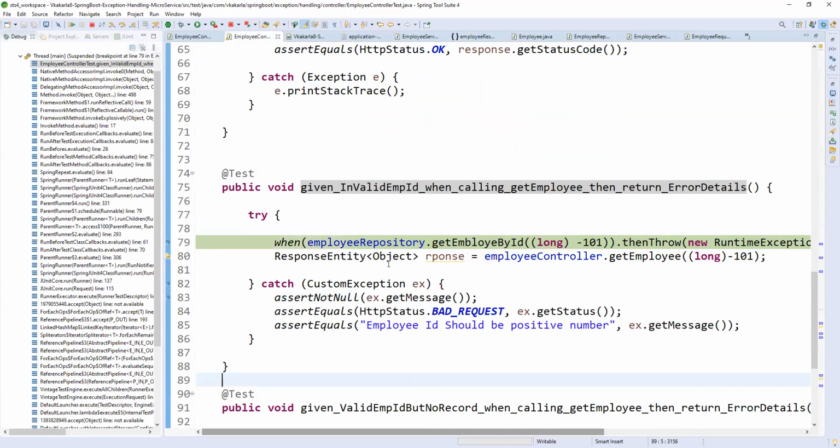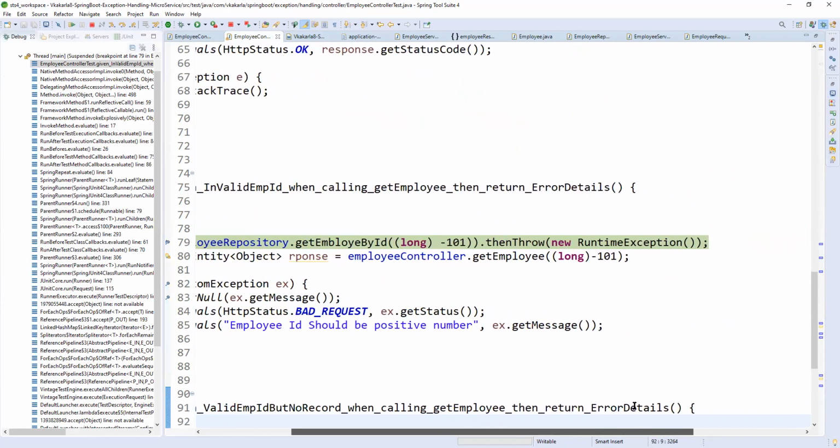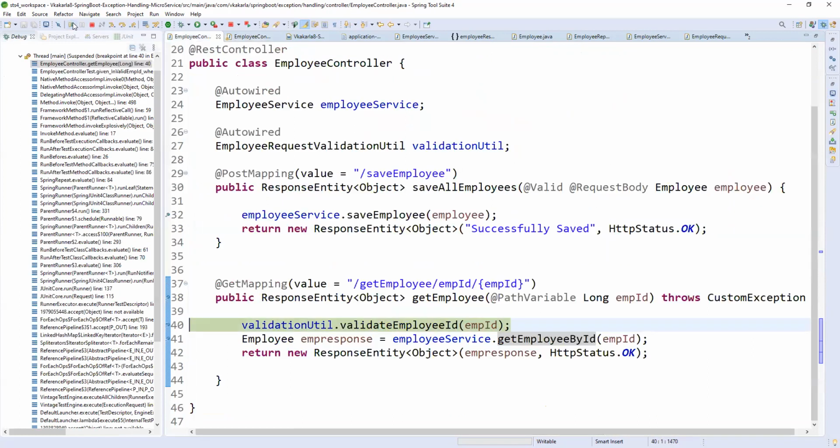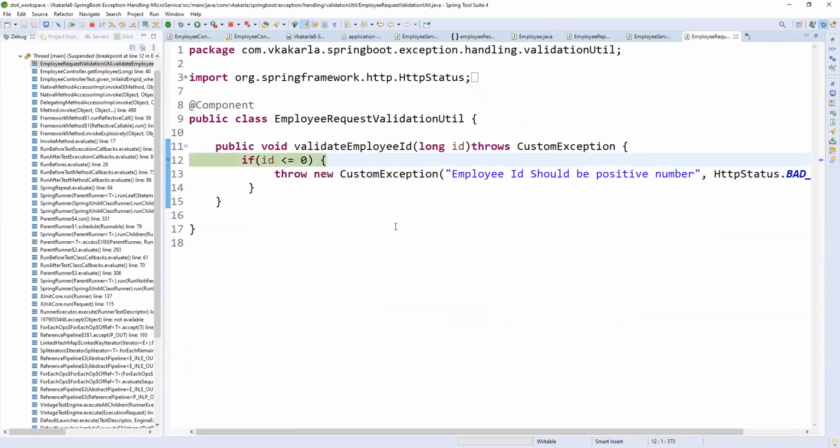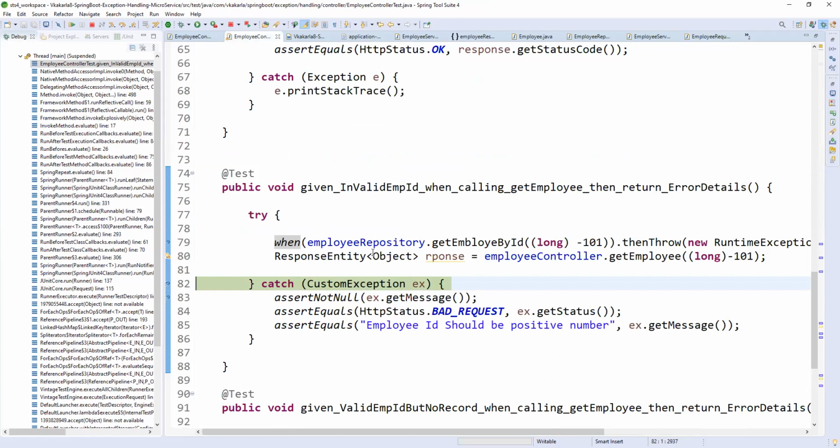Fine. So whenever the repository is hit, it is not going inside that, but still we are writing here. Obviously, I think we cannot. This is only a null value, right? So I think fine. Let me execute this first of all. This is a negative value, right? Whenever it is a negative value, obviously it will come here, and we are returning. So obviously it will come here.